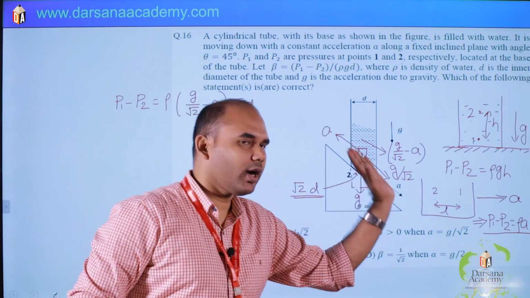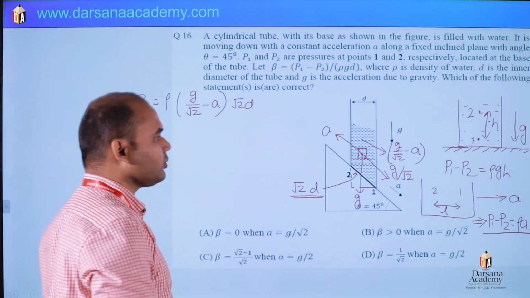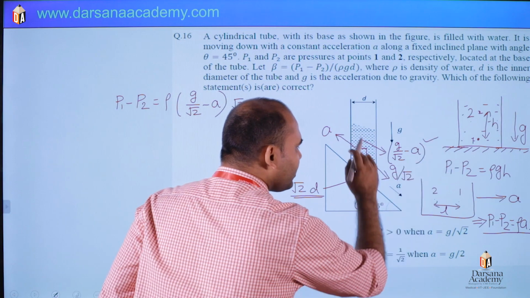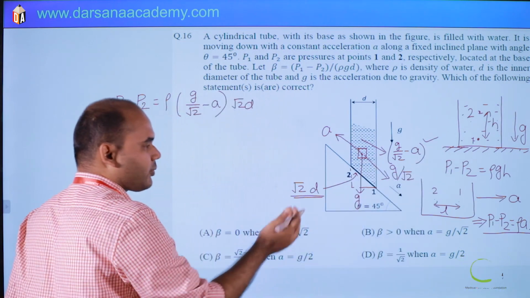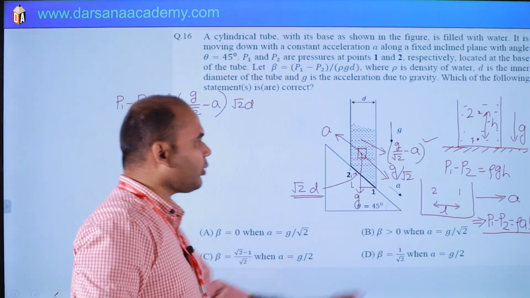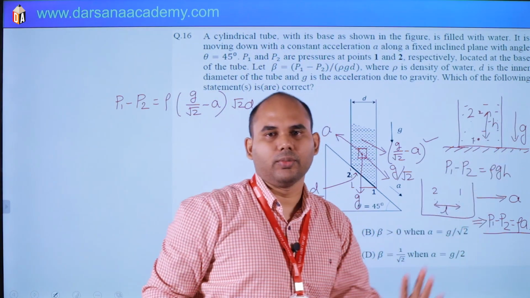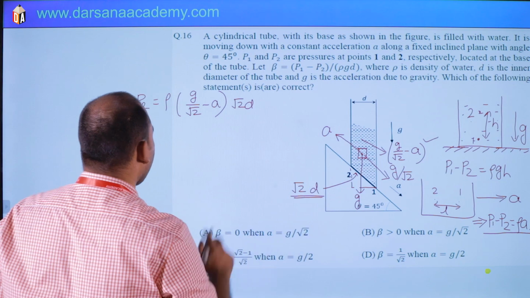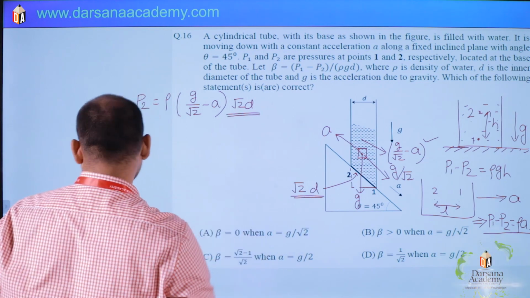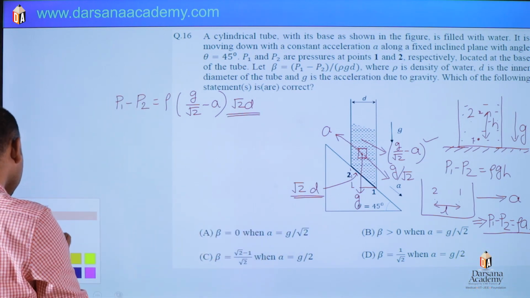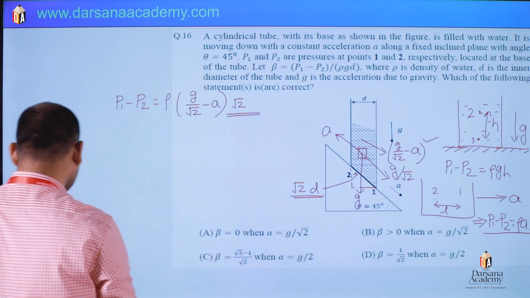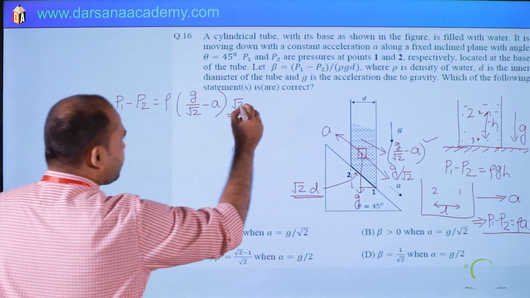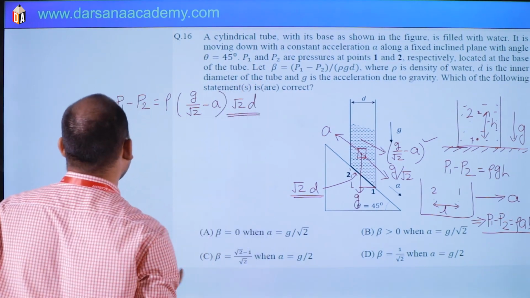In the same way, we are taking the net direction in this direction, so in this direction pressure will increase. P1 minus P2. Okay, and you have to take this length, that is the very important point. So it is root 2 times d.